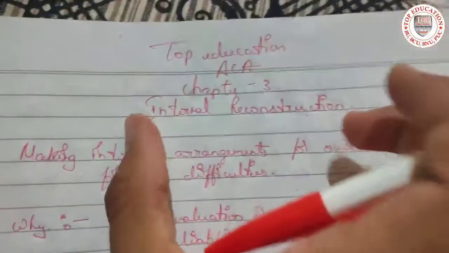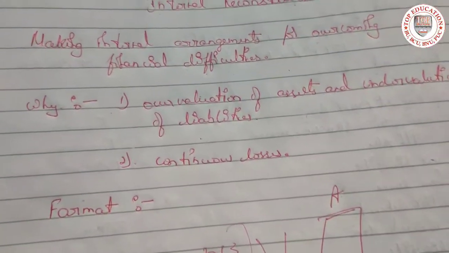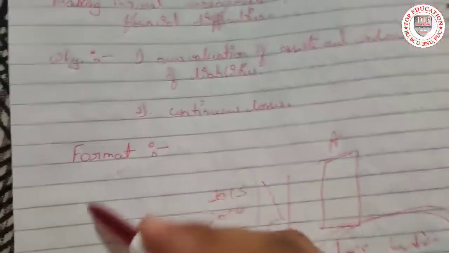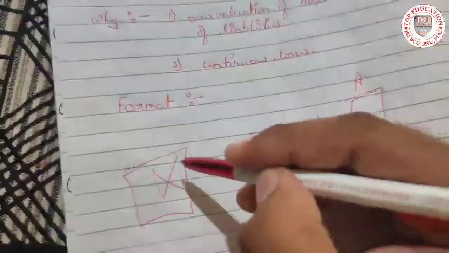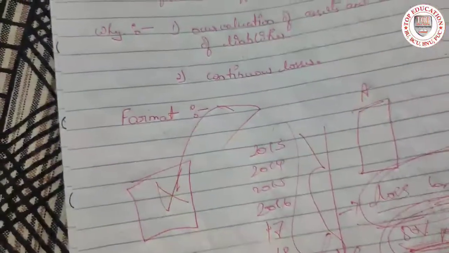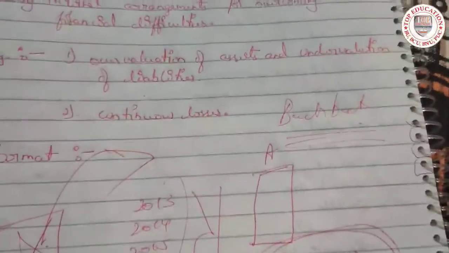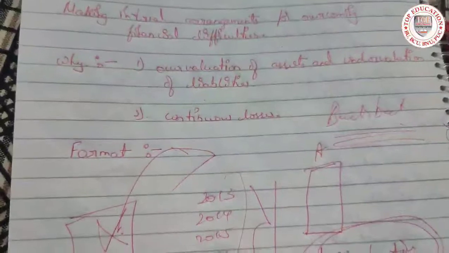Why are we doing this internal reconstruction? There are some assets which are not useful, or a few types of shares which are useful actually. So we will sell them, or we will give them a buyback of shares, where the company purchases not all but 25% of shares and debentures.